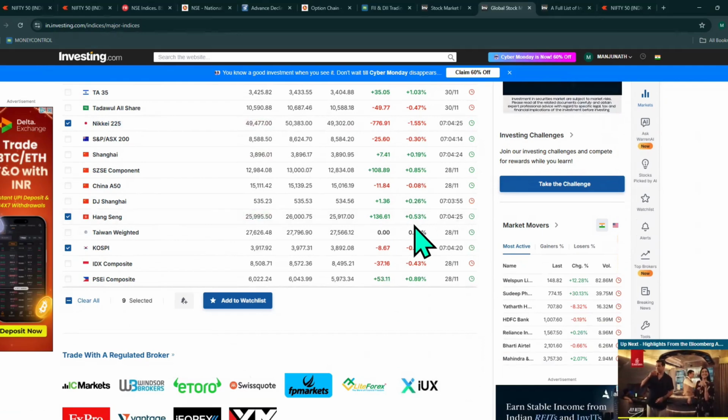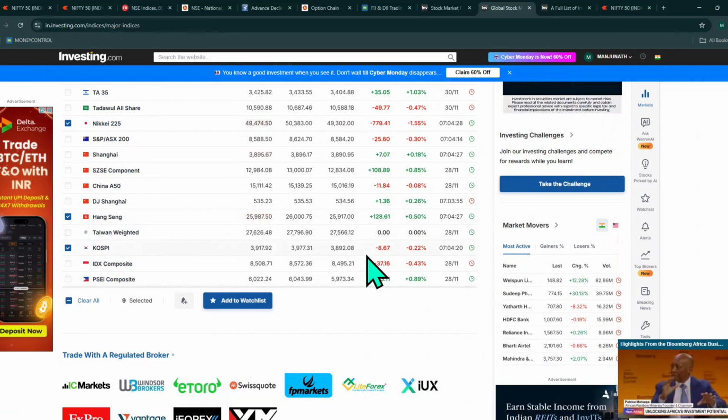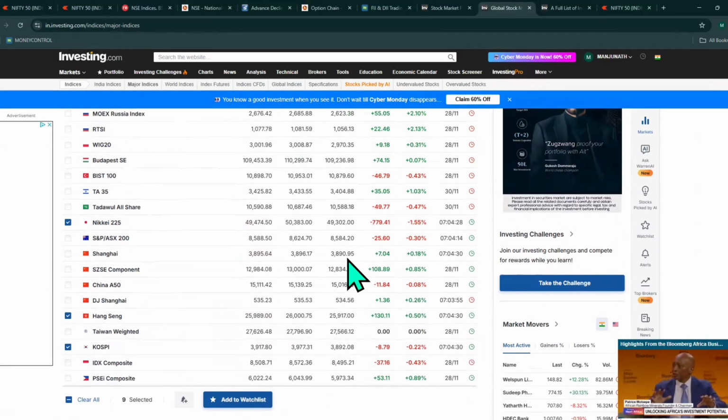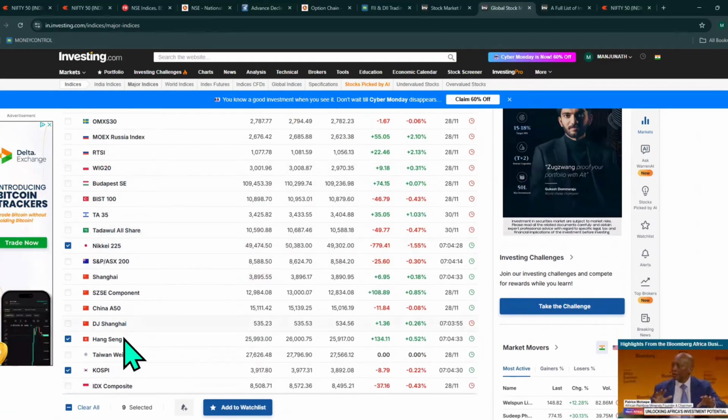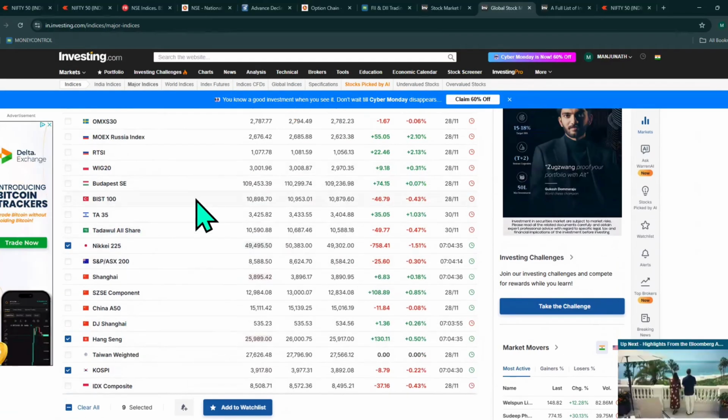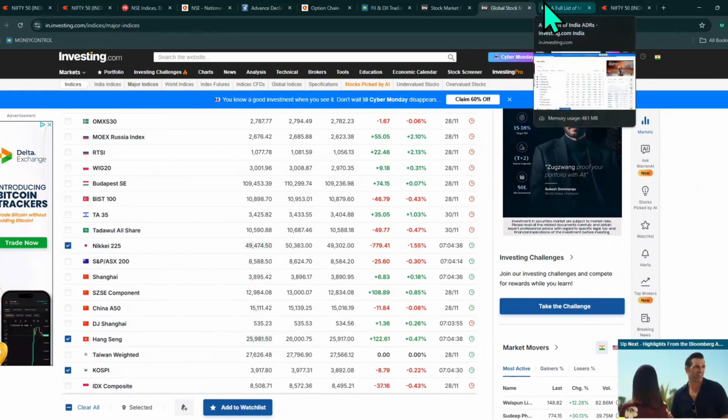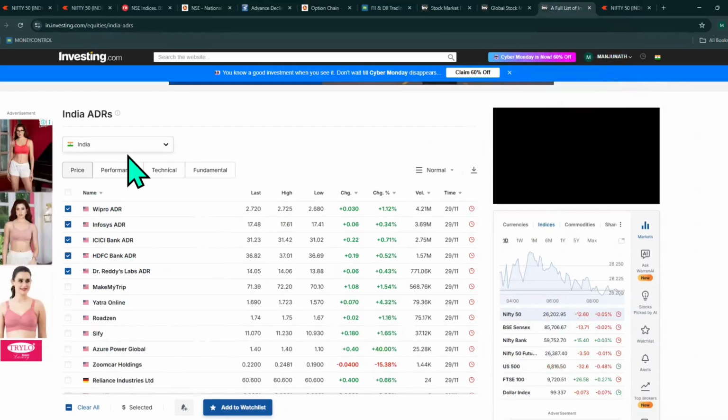Hang Seng is opening positive. Kospi is running at neutral to bearish data, or you can say neutral data. So Nikkei is running negative, Hang Seng positive, but other data is suggesting some bullishness. So the data is somewhat neutral to bullish.